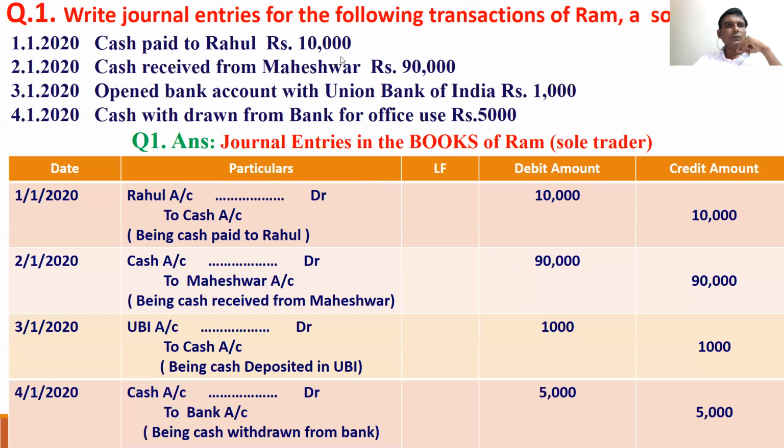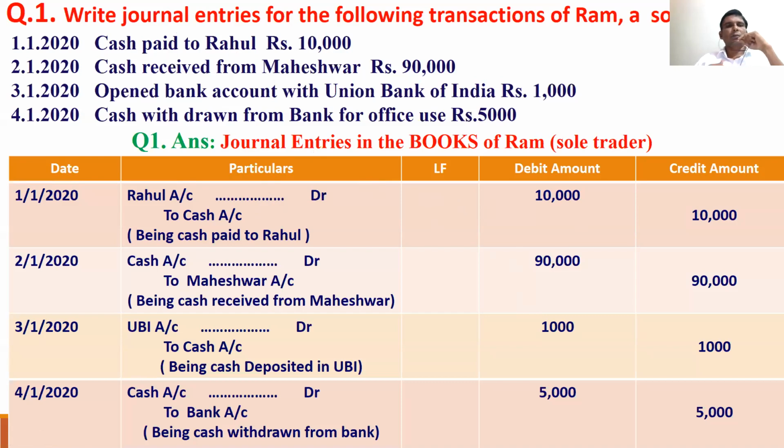So, cash paid to Rahul. What are the two accounts? Rahul account and cash account. We are paying cash to Rahul, which means Rahul is the receiver. Rahul account is debited. Cash is going out, so cash account is credited.